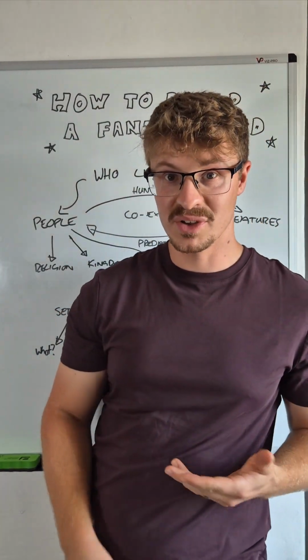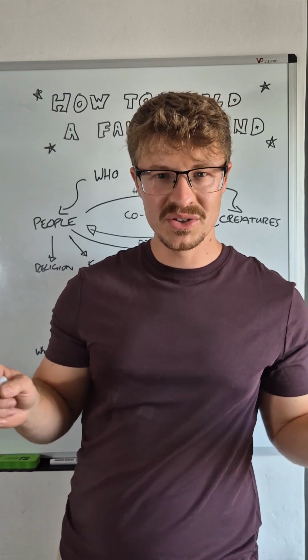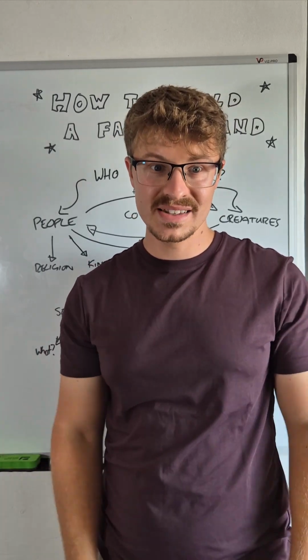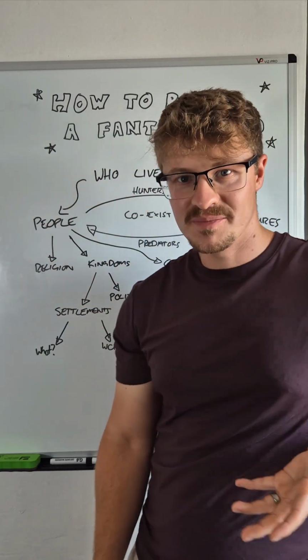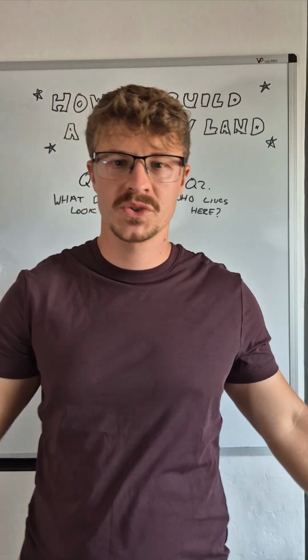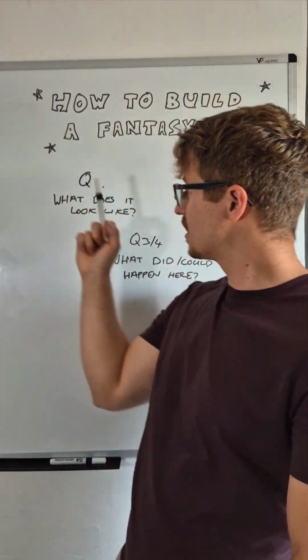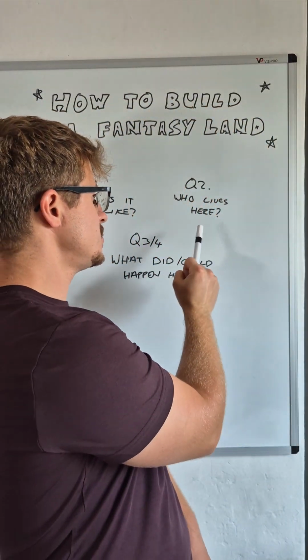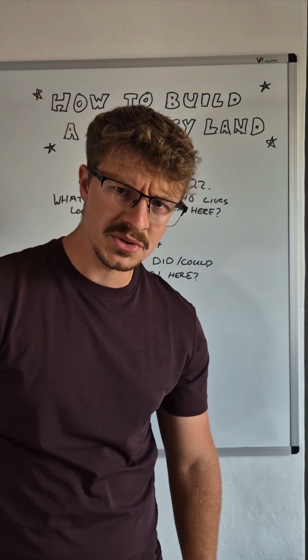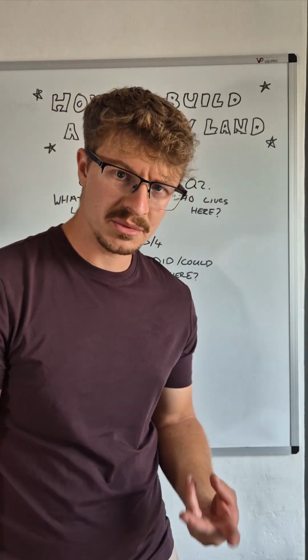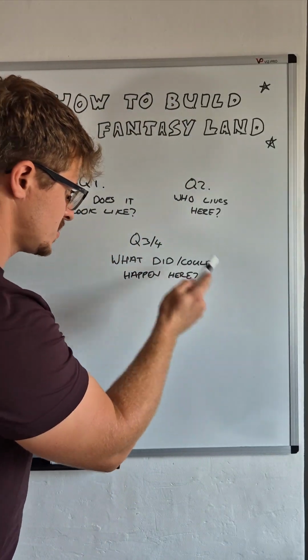And this is an example that I've done in like 5 minutes. Imagine what you can do in days, weeks, building these huge worlds, these webs of information. I think you can do it. So to recap how to build your fantasy land, question 1, what does it look like? Question 2, who lives here? And question 3, or 4? There was a fourth question? It only started with 2. What did or could happen here?